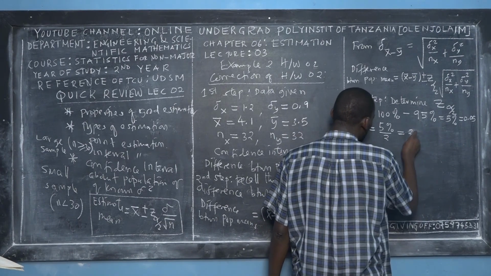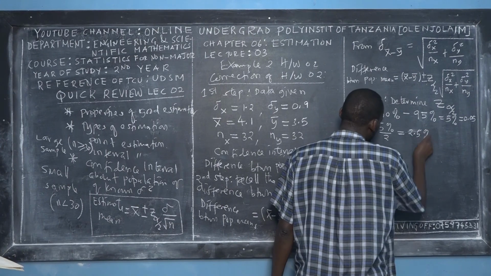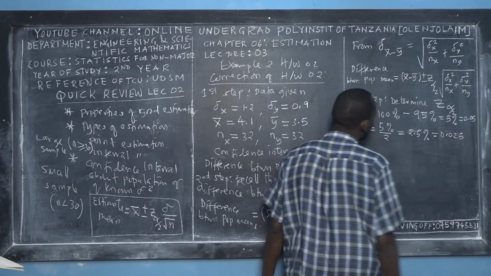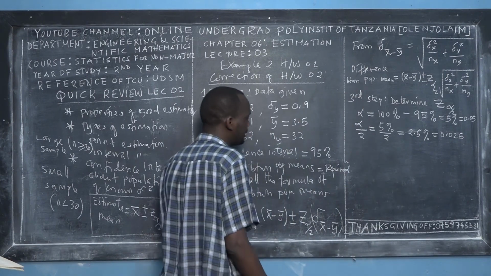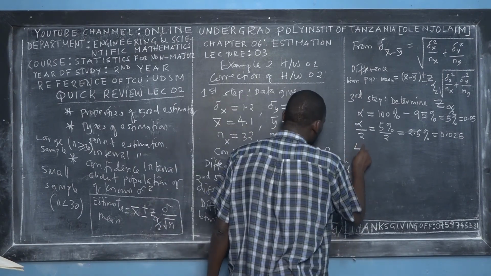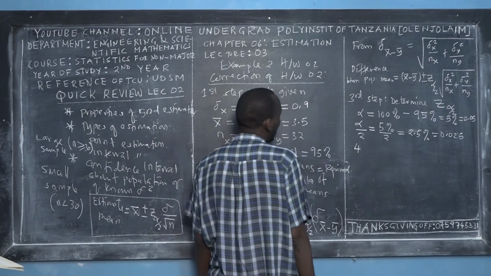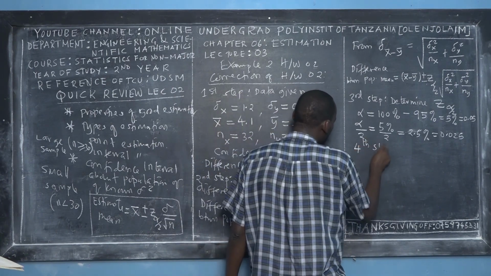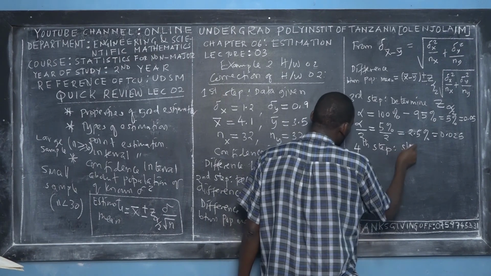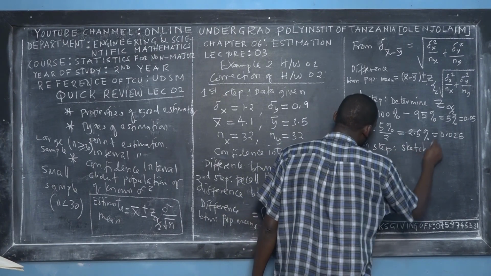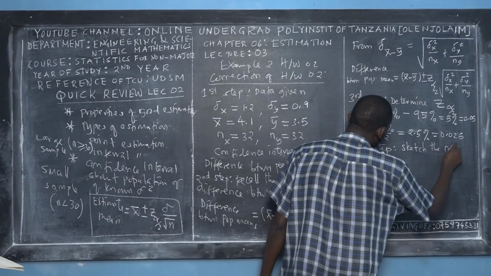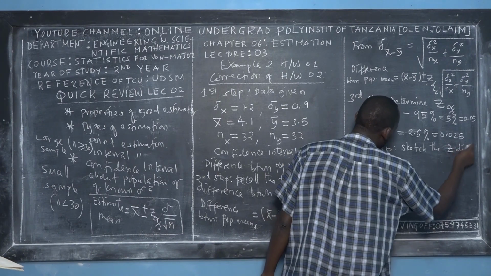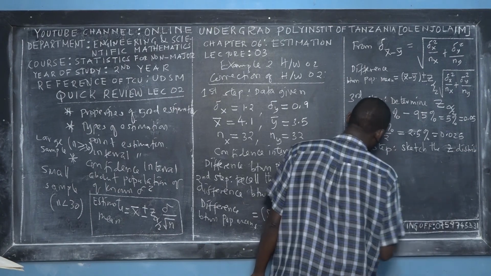This will make 2.5%, and this is equal to 0.025. So the first step will be using the standardized Z distribution. That's the first step. So we say: sketch the normal or Z distribution.